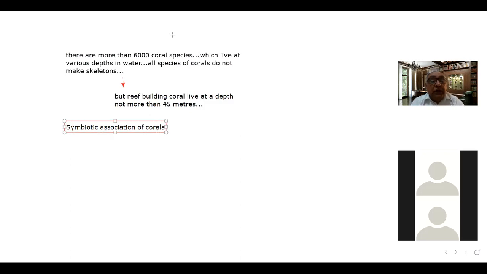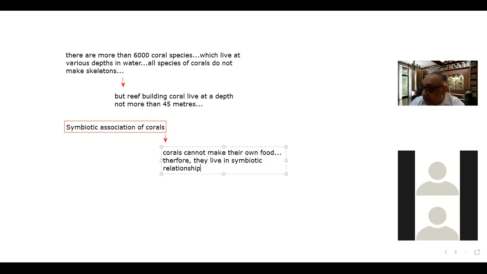One thing is that corals cannot make their own food. So this is very much clear. Therefore they live in a symbiotic relationship.